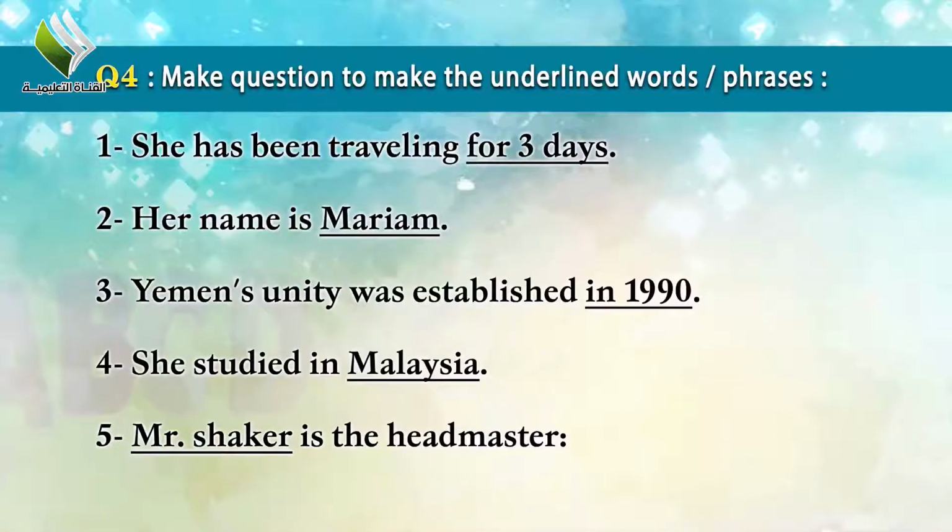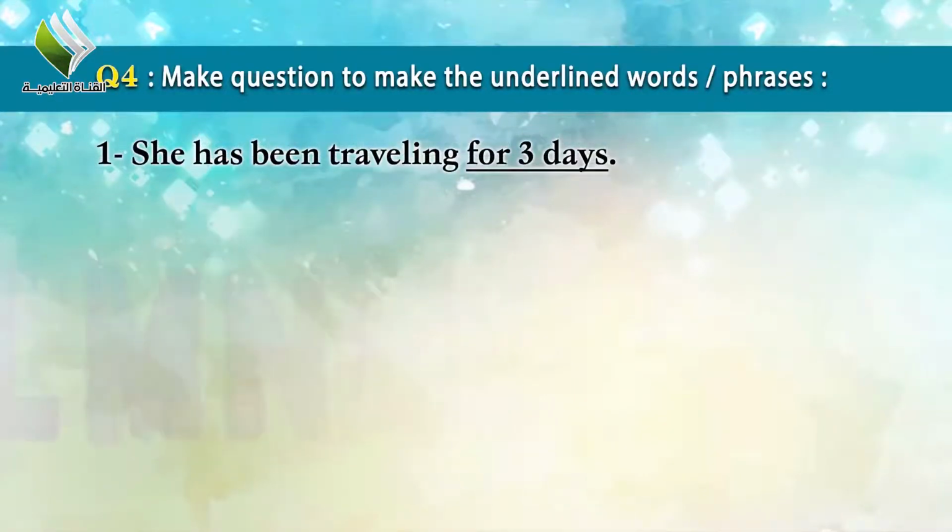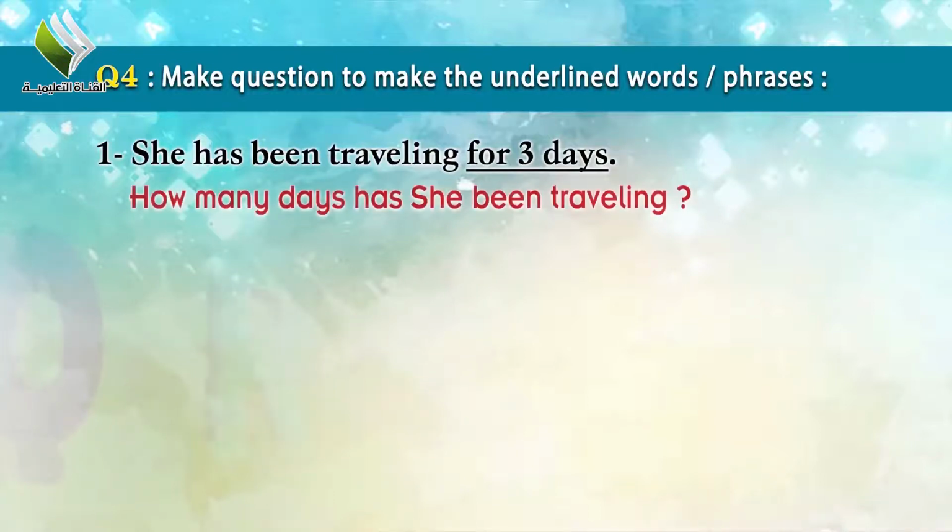Now we answer these questions. Don't forget please, I want to make the question according to the underlined word or sentence. Sentence number 1, how to change it to a question. She has been traveling for 3 days. The question: how many days has she been traveling?